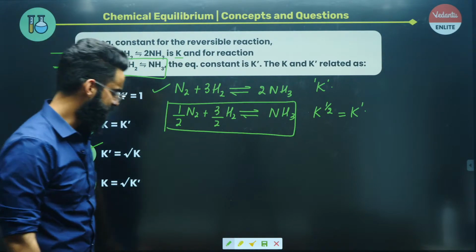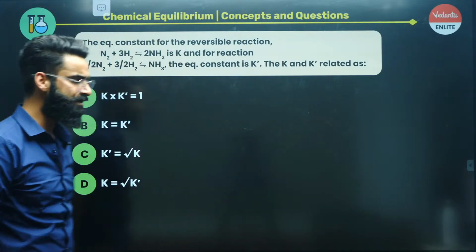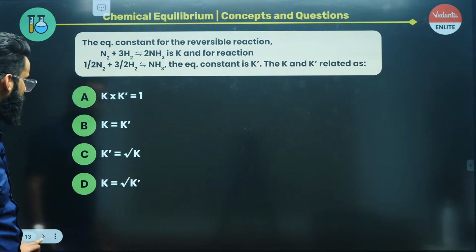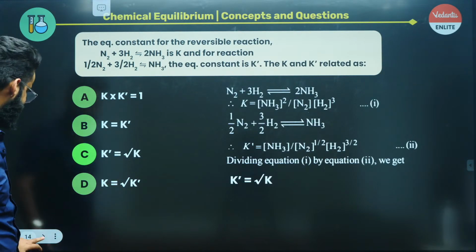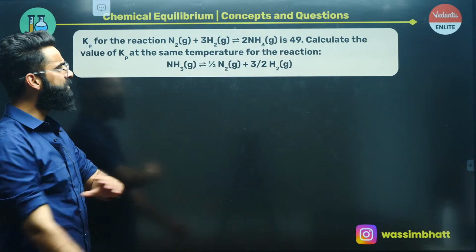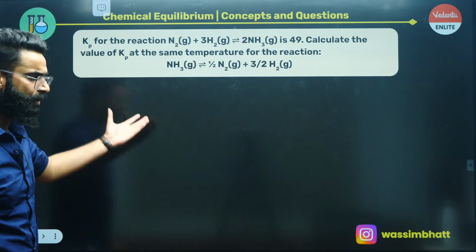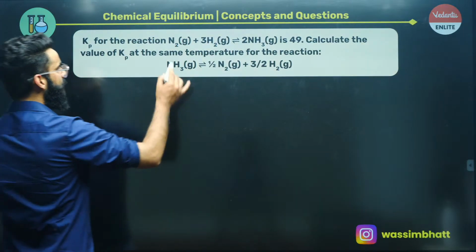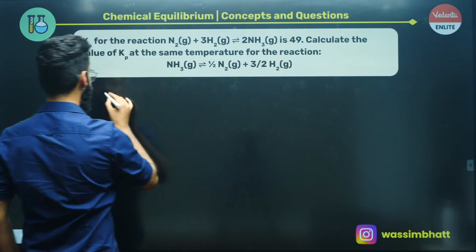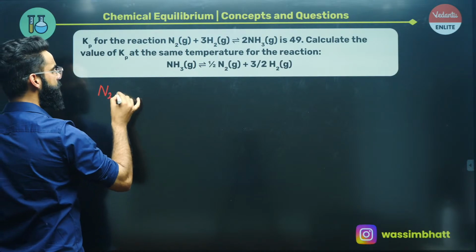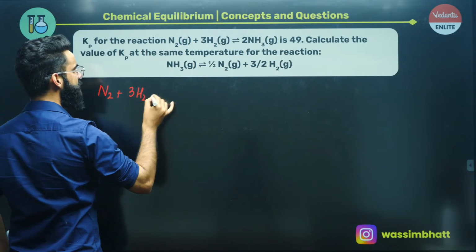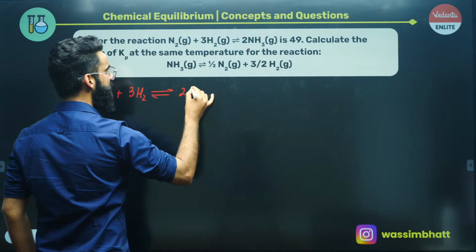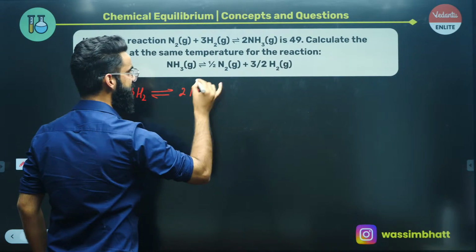Perfect, guys. Simple and basic, I'm sure. You guys are doing it on your own because we have discussed all this in detail. All right, one more similar sort of question. Can you solve it in less than 30 seconds, guys? A reaction is given to us: N2 gas plus 3 times H2 gas is in equilibrium with 2 times NH3 gas. This is the reaction that's given to us.